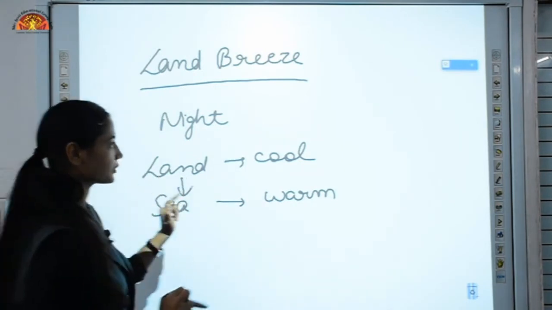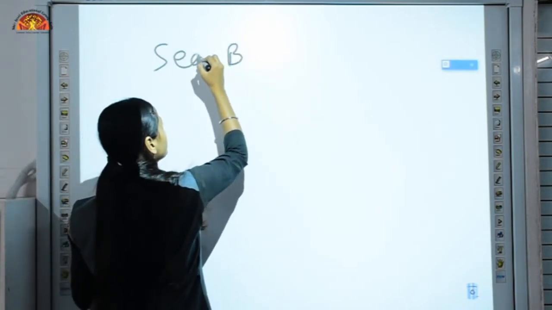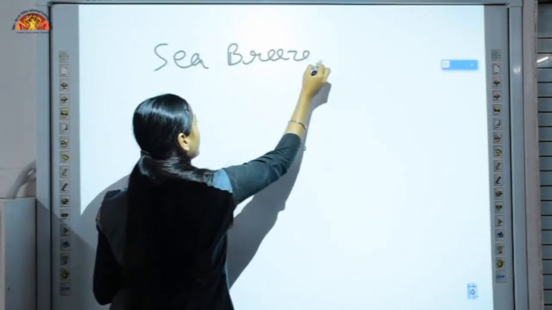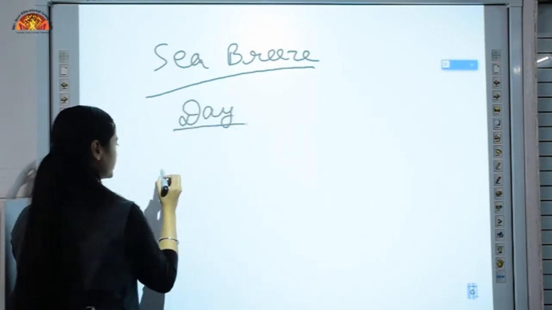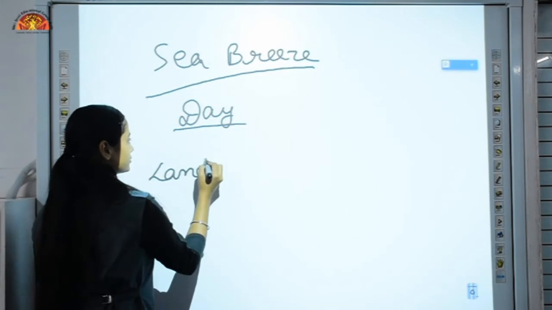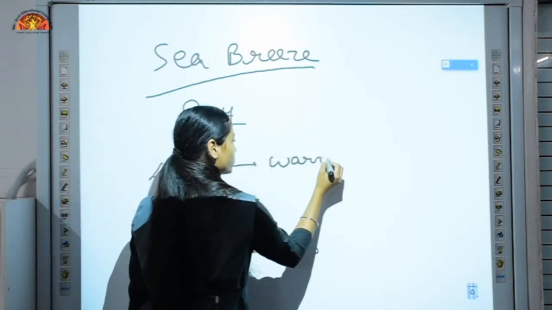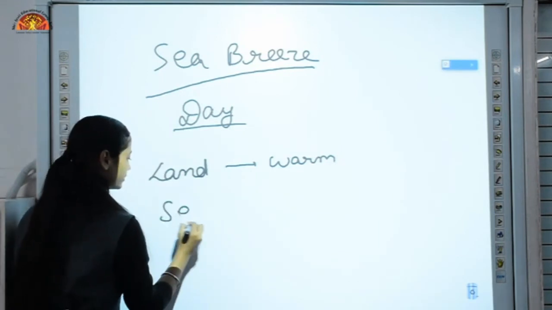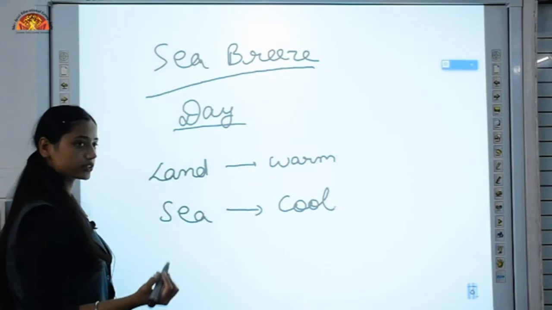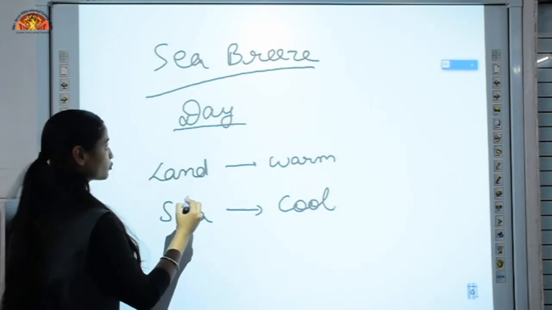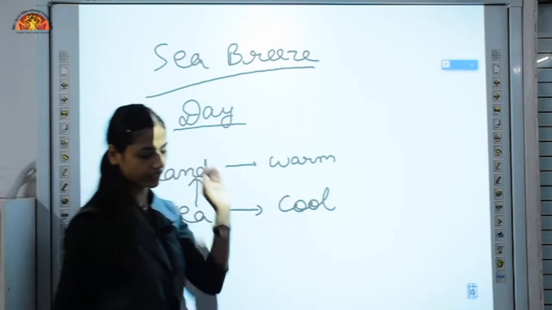This is land breeze. Whereas sea breeze happens during daytime. Why? Because land gets warmer faster than sea, and sea as compared to land is cool. So the movement of air will be from sea to land, and that's why it is known as sea breeze.